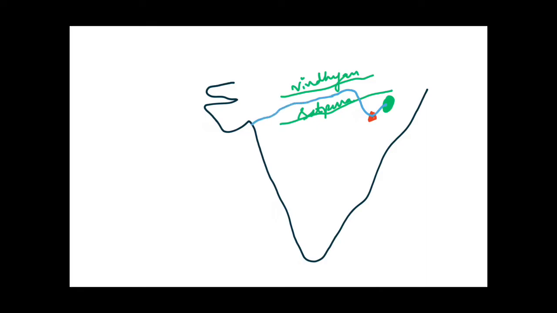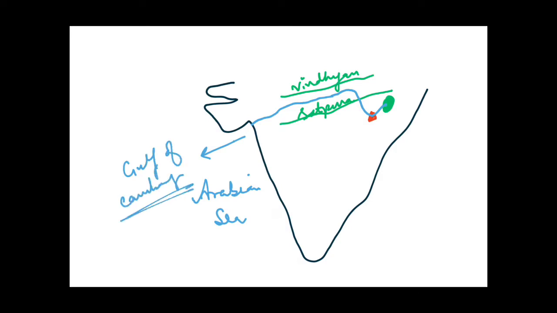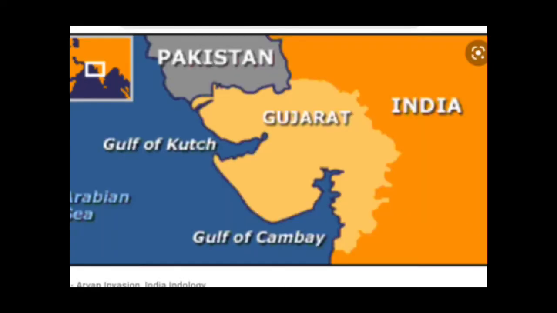This is the Gulf of Cambay and this is the Arabian Sea. Before falling into the Arabian Sea, first it enters into the Gulf of Cambay. This portion is known as the Gulf of Cambay. It is also known by the name Khambat, that means Gulf of Khambat. So the Gulf of Cambay and Khambat are the same thing. You can see this portion over here, the Gulf of Cambay or Khambat.